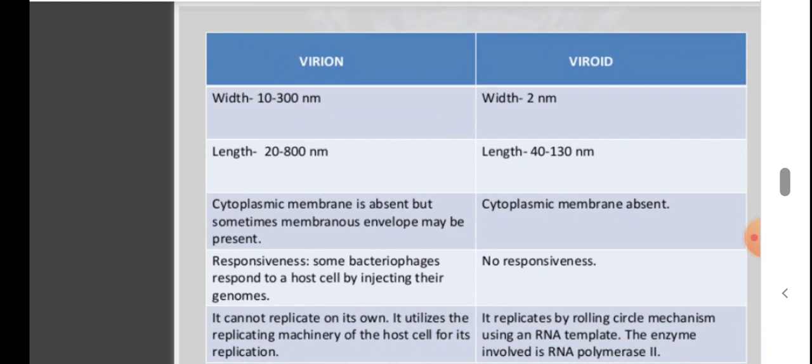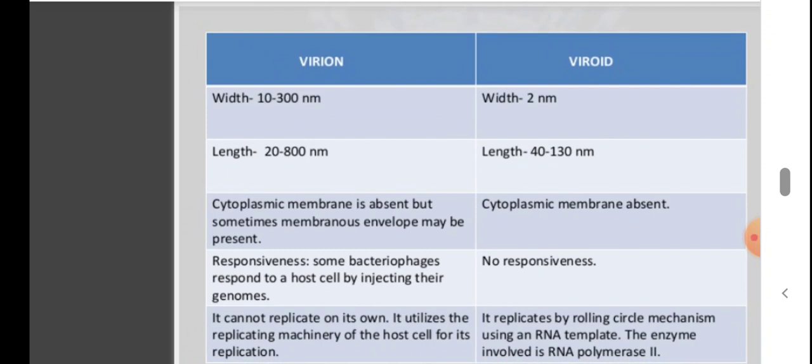A virion cannot replicate on its own. It uses the replication machinery of the host cell. The viroid replicates by the rolling circle mechanism using the RNA template, and the enzyme involved is RNA polymerase II. This enzyme is that of the host cell.